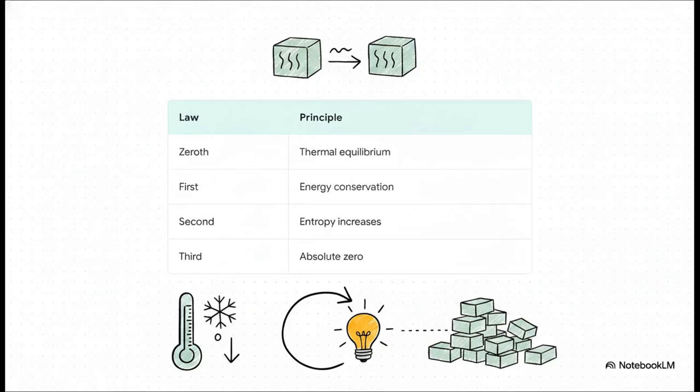So here is your bird's eye view of the whole shebang. The Zeroth Law governs thermal equilibrium. The first law is all about the conservation of energy. The second law drops the hammer and states that entropy always increases. And the third law establishes the absolute ultimate chilling limit of absolute zero. Let's break these down step by step, starting with our strangely named friend, the Zeroth Law.